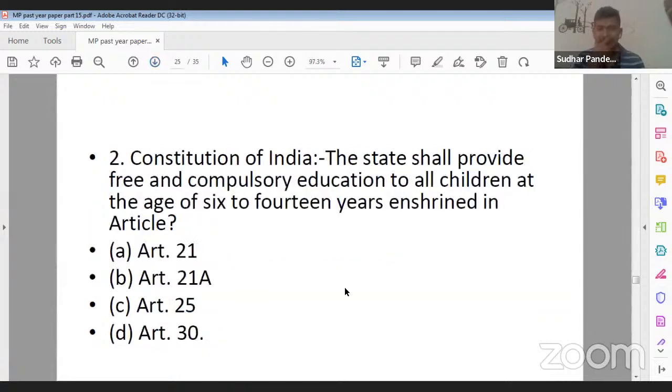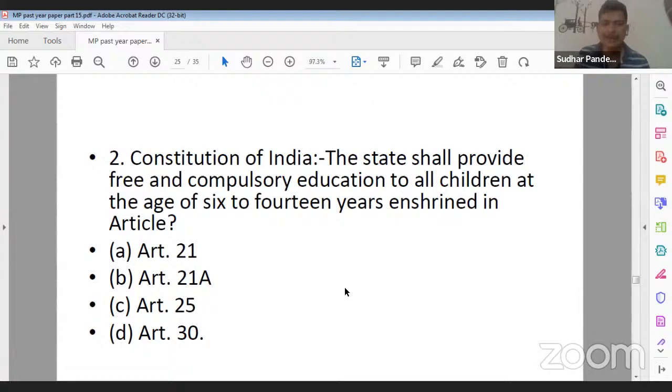The state shall provide free and compulsory education to all the children of the age of 6 to 14 years.